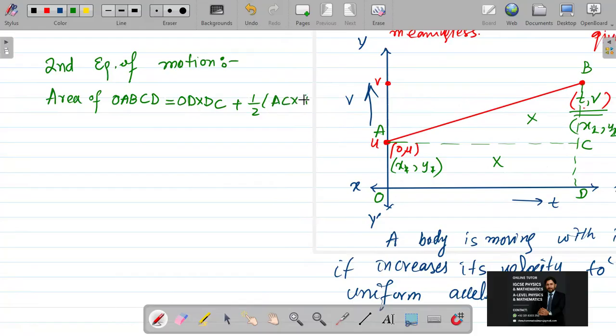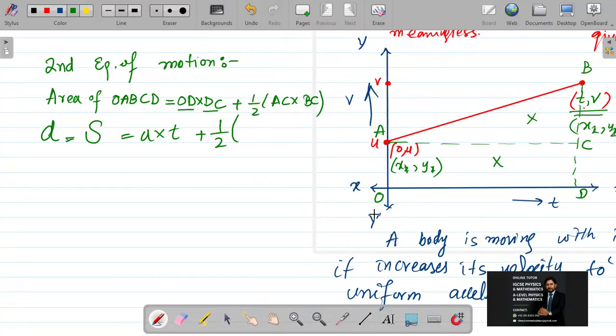The area under this whole graph is giving me distance, S or D can also be said. OD multiply DC: OD is T and DC is my U. So U multiply T, length multiply width, plus half into